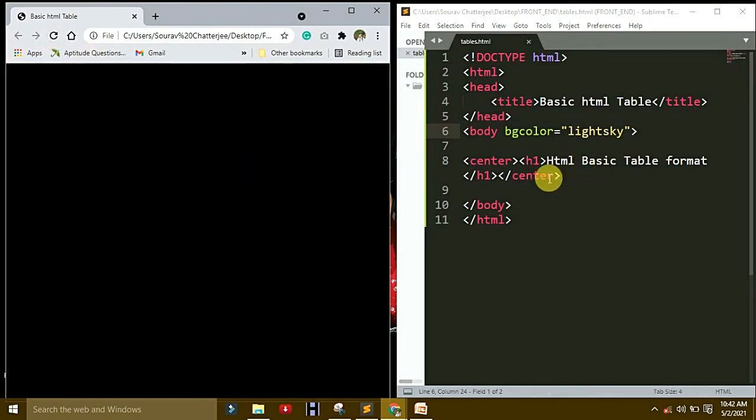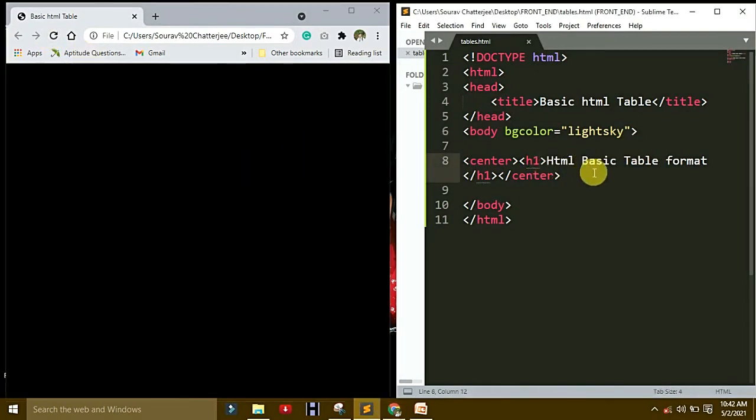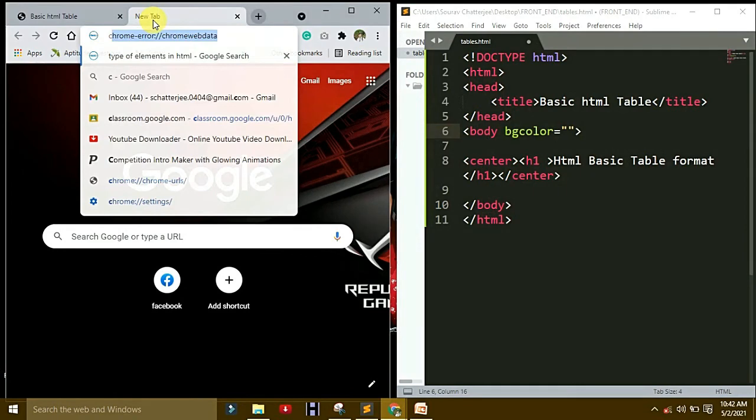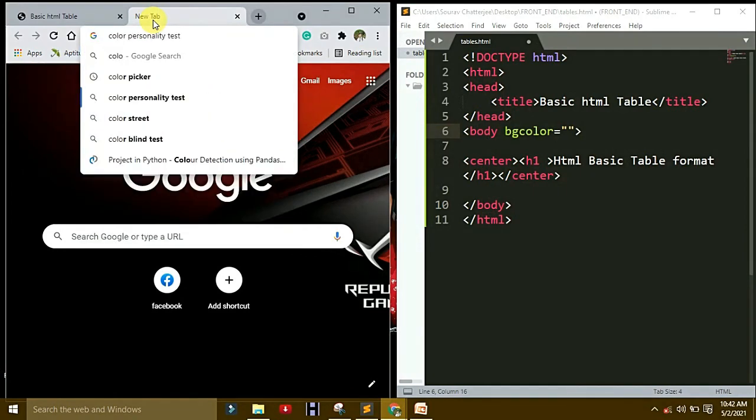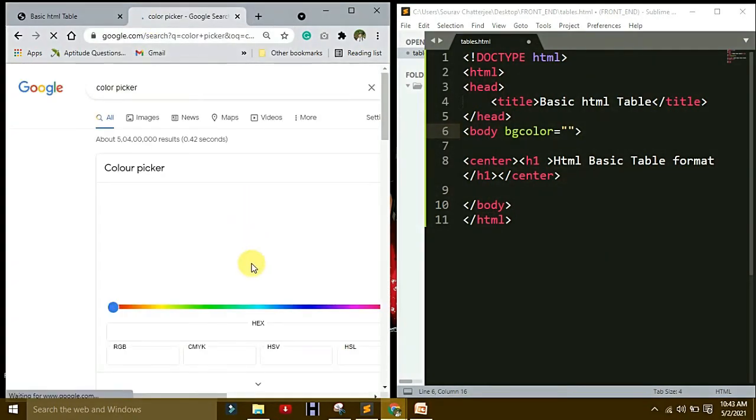So how to write changes to any color? How to change the color? Go to the Google color picker. Okay, any color is there.